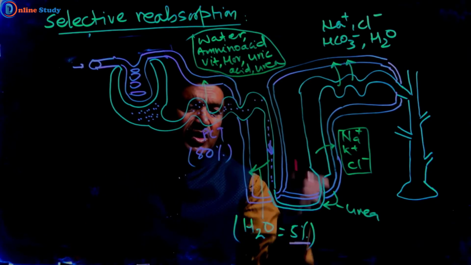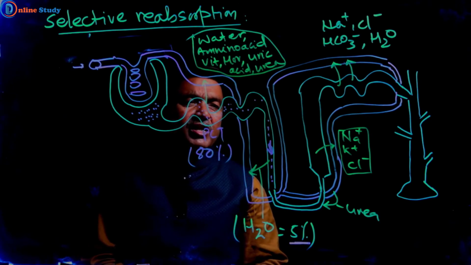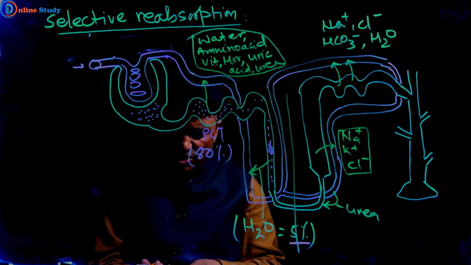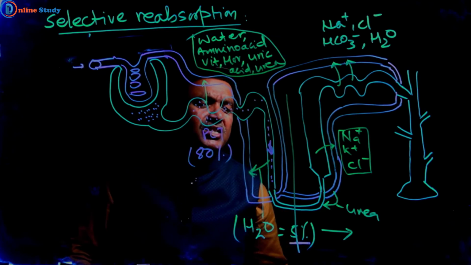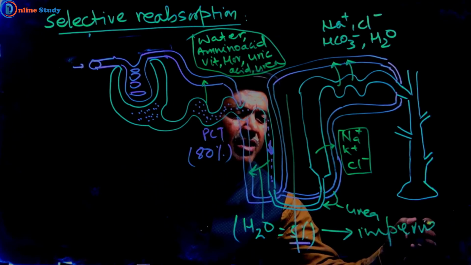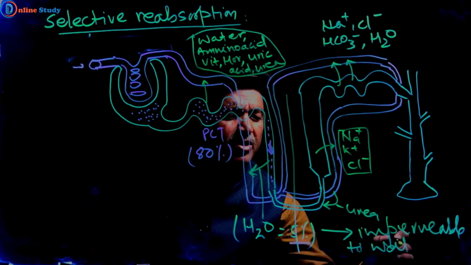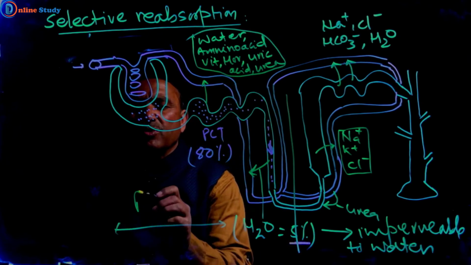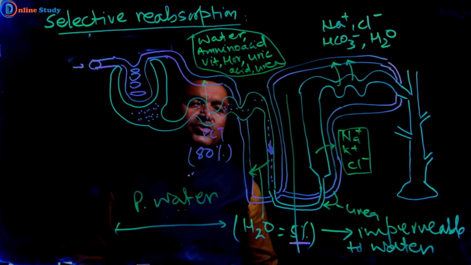We know this part of the ascending limb is almost impermeable to water. We have already read that it is impermeable to water and permeable to salt. But this region is permeable to water and impermeable to salt.